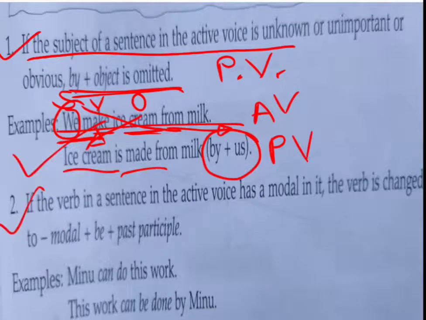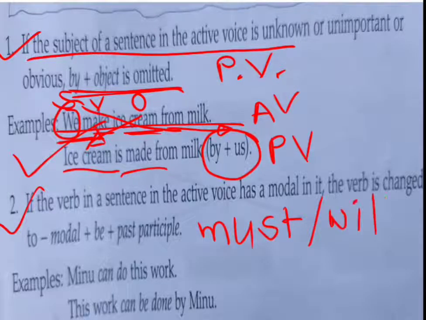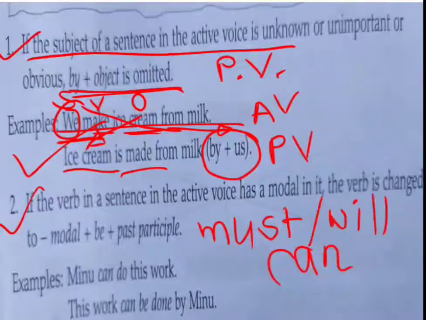If the verb in a sentence in the active voice has a modal in it, the verb is changed to modal plus be plus past participle form. Now modal means must, will, can. These are known as modals. When this type of word comes, it is known as a modal.